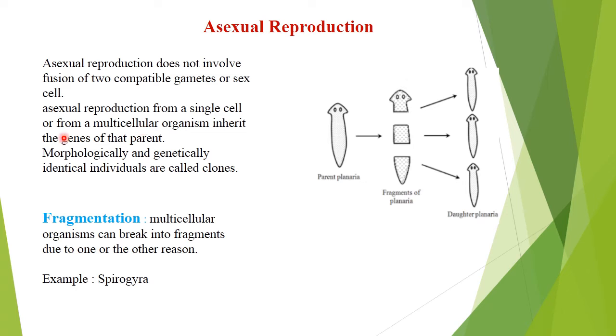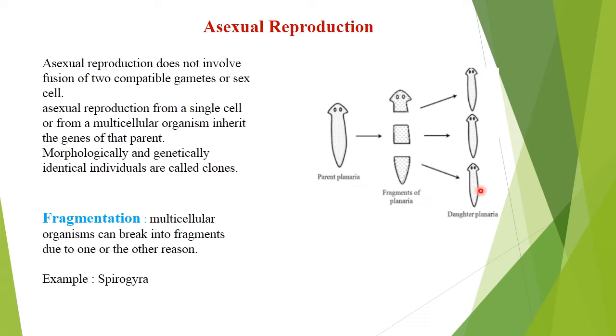Next point is asexual reproduction. Asexual reproduction does not involve fusion of two compatible gametes or sex cells. Asexual reproduction from a single cell or from a multicellular organism inherits the genes of the parent. Morphologically and genetically identical individuals are called clones.